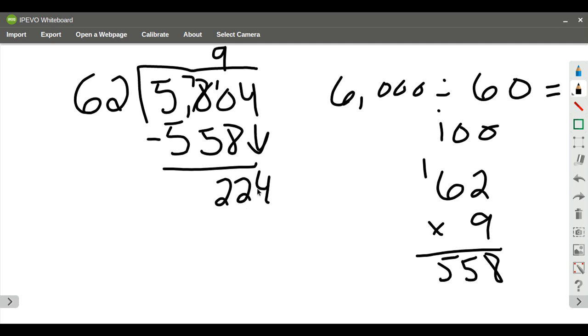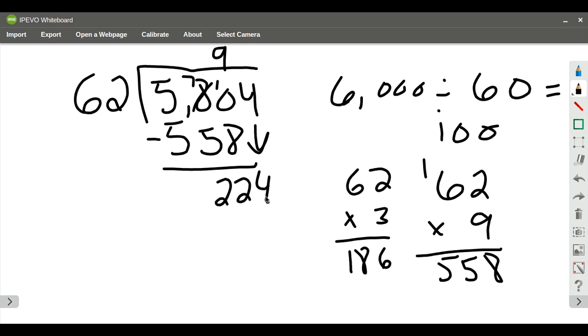So I bring down my 4. 62 is going to go into 224. 6 goes into 22 about 3 times. So I'm going to try 62 times 3 off to the side and see what I get. So 2 times 3 is going to be 6. 6 times 3 is going to be 186. I can't get another 62 because 8 and 6 is going to be 4, and that's going to be too large for this value.